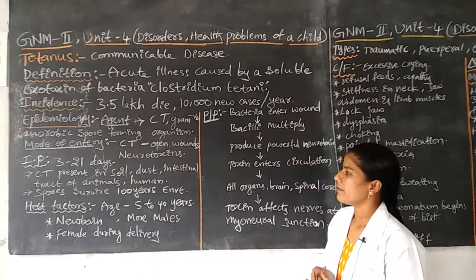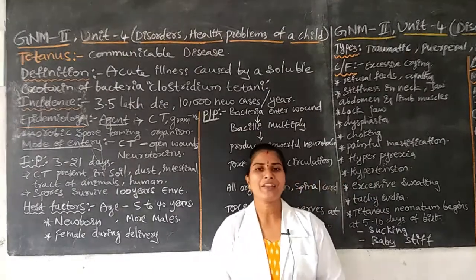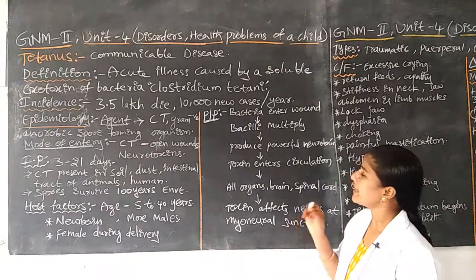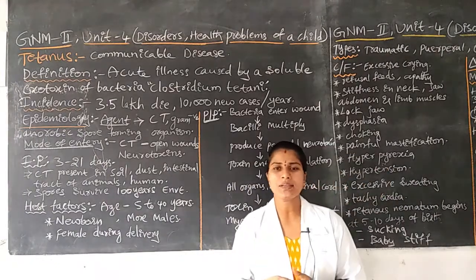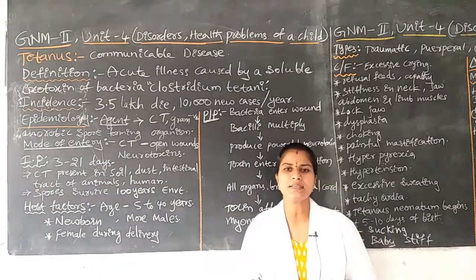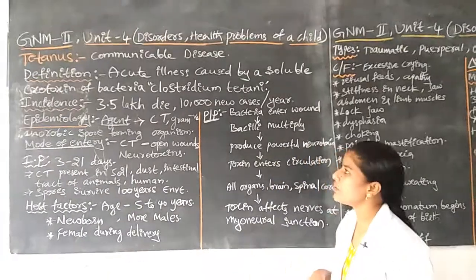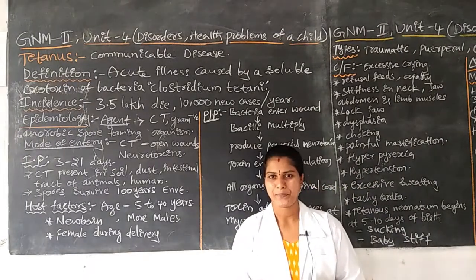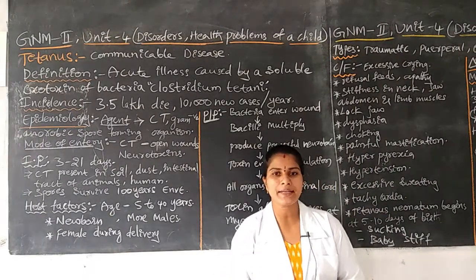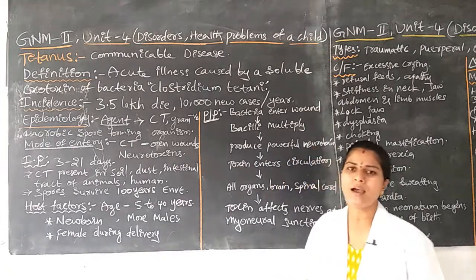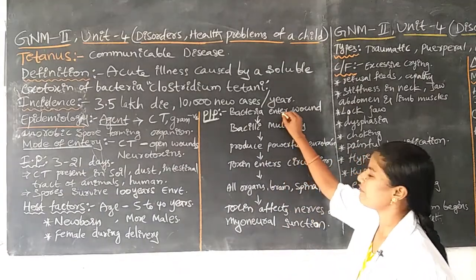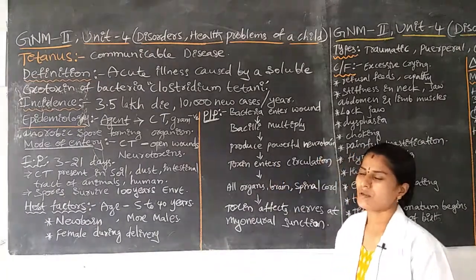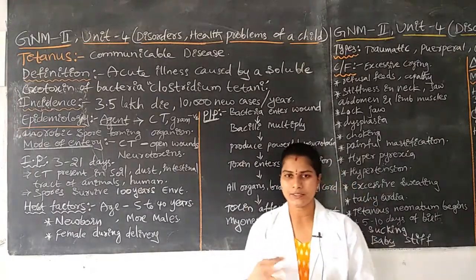Here we discuss what happens in this pathophysiology. What is the causative organism for tetanus? The causative organism of tetanus is Clostridium tetani. The bacteria enter the body through open wounds. Once the bacteria enter the open wound, what do they do after entering?